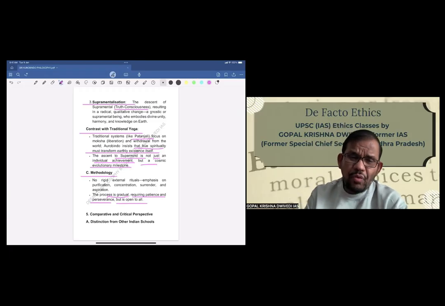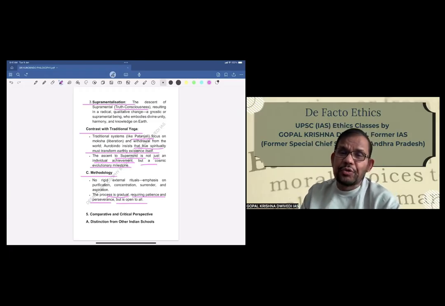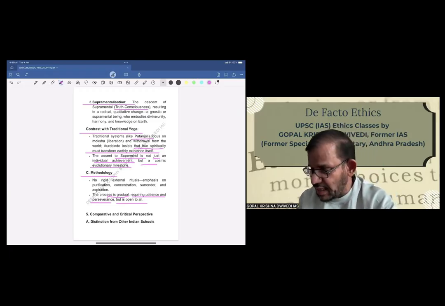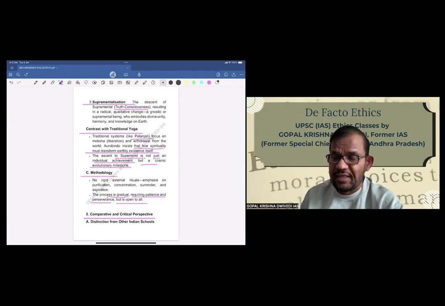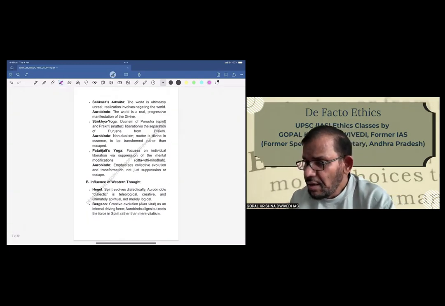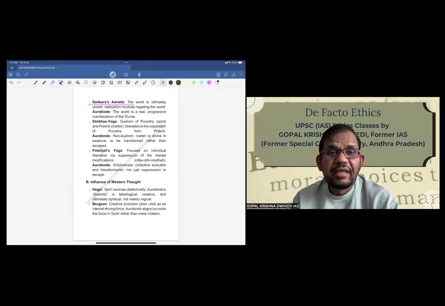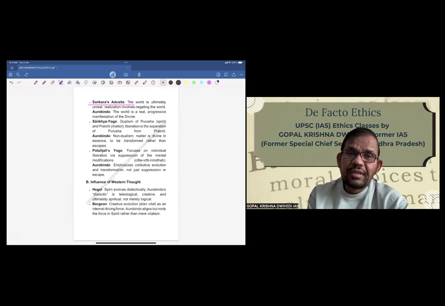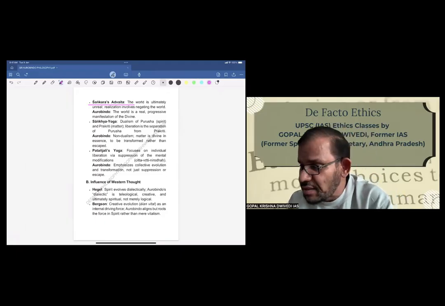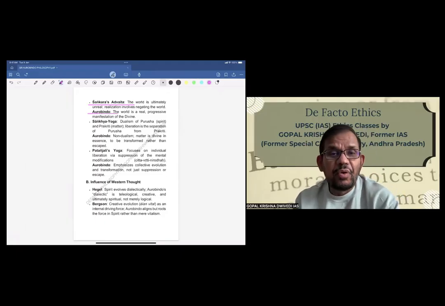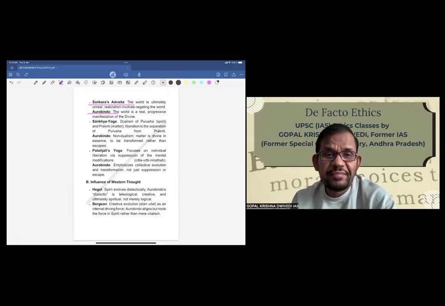Now, how this compares with other schools of Indian philosophy, let us try to understand that and its critical perspective also. Shankara's Advaita Vedanta: the world is ultimately unreal. Realization involves negating the world through knowledge. That is Shankara's Advaita Vedanta. Aurobindo says the world is a real progressive manifestation of the divine.